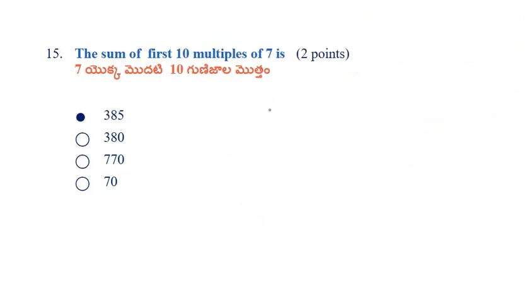Next one. Sum of first 10 multiples of 7: 7 plus 14 plus 21 and so on to 70. These are the multiples of 7 and it is clear that it is in AP. So in the AP, the sum of first n terms is n by 2 into A plus L, because we know the number of terms and the last term.